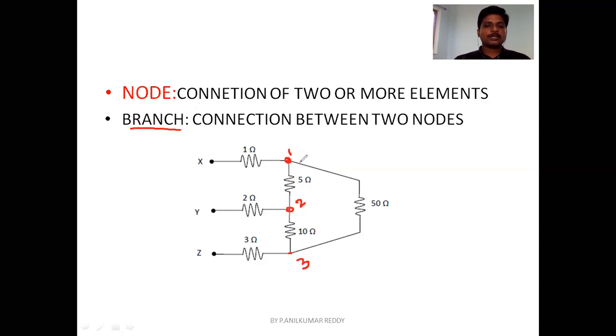So if you want to call any one of the elements as a branch, connection between two nodes is known as branch. So this 5 ohm resistor is a branch, 50 ohm resistor is a branch, 10 ohm resistor is a branch. Okay, so the definition of a branch is a connection between two nodes. So now you know what is a node and what is a branch.